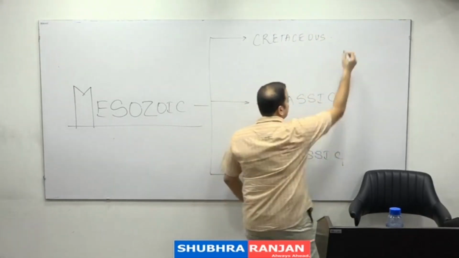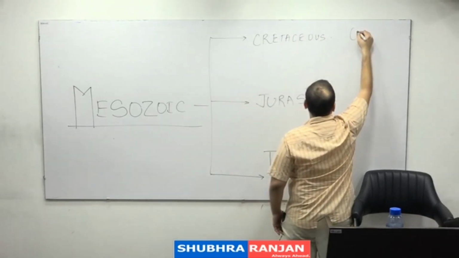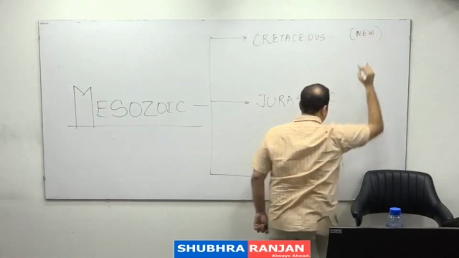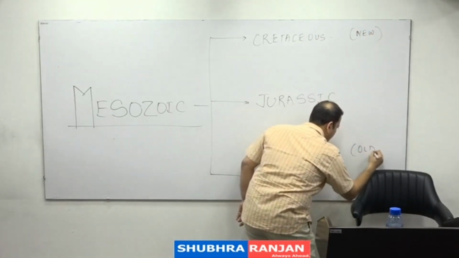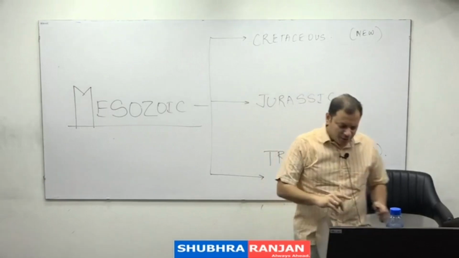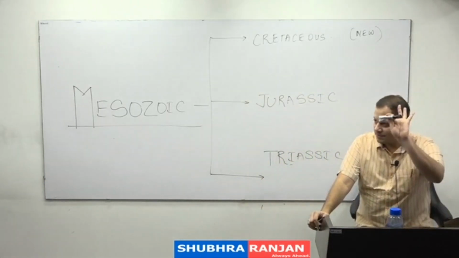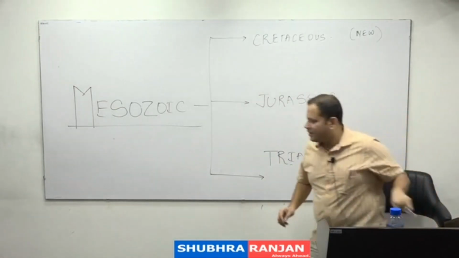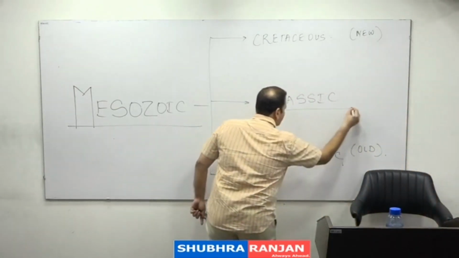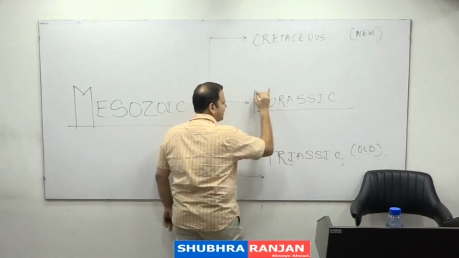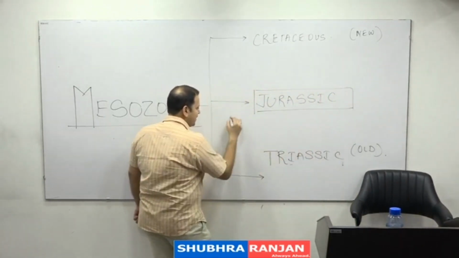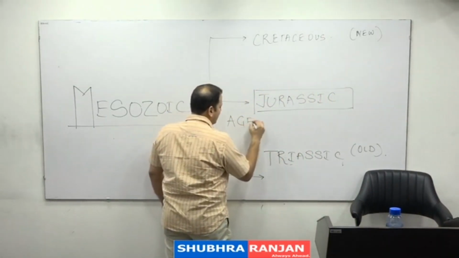Obviously, which is young in this? Cretaceous. And which is old in this? The Triassic. For Triassic we are not going to write anything. Jurassic we are going to write here. And this Jurassic period is what is known as, can you tell me why the Jurassic period is famous? It is known as the age of dinosaurs.